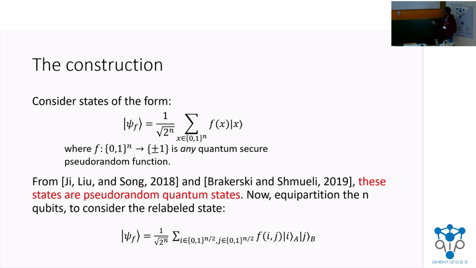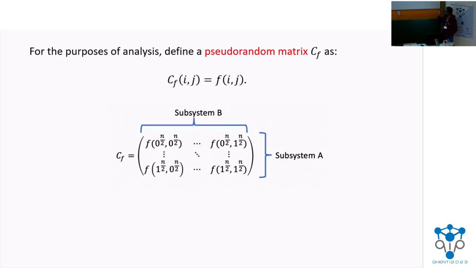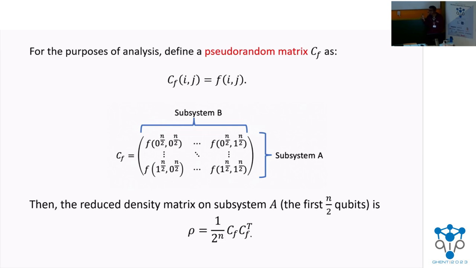Now, just for analysis and convenience, let's do some more relabelings and restructurings. Let's consider this object, which we define to be a pseudorandom matrix. Once again, nothing fancy. It's a matrix which is just a collection of the phases of this phase state. Why did we do this? Well, the cool thing is, once you define the pseudorandom matrix as this, then you can rewrite the reduced density matrix on subsystem A or B in terms of the pseudorandom matrix.